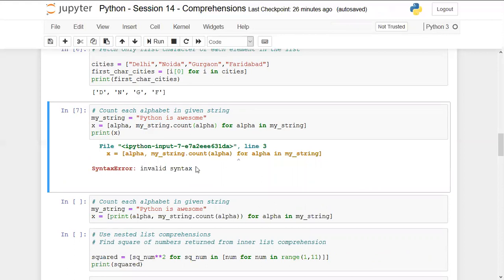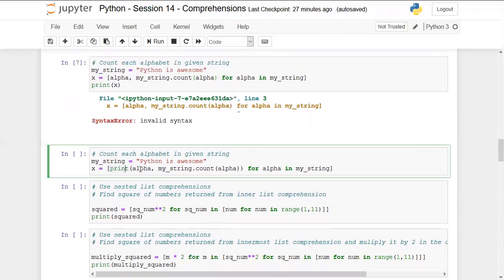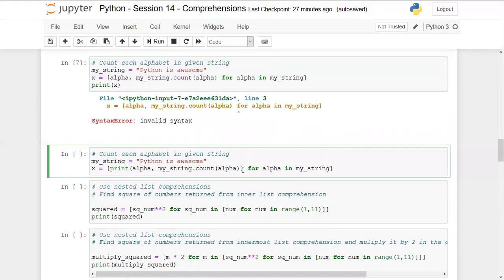So to overcome this error, we have to modify it somehow. We can write inside this print statement, and we can write the same text that we have written, but the print statement should end at this position. Then only it can work. And this is how list comprehensions work. There is no alternative to it. Maybe you can try, and if you know, you can also tell me. But for my knowledge, this is how it can work.